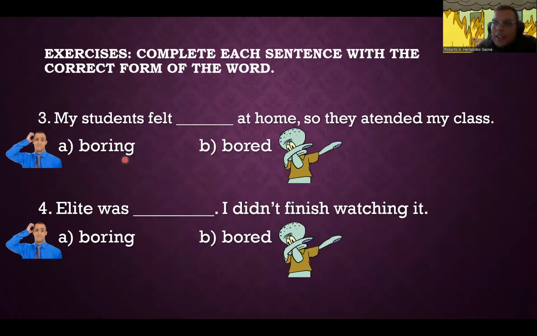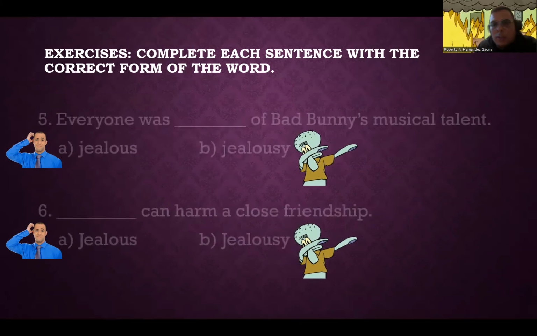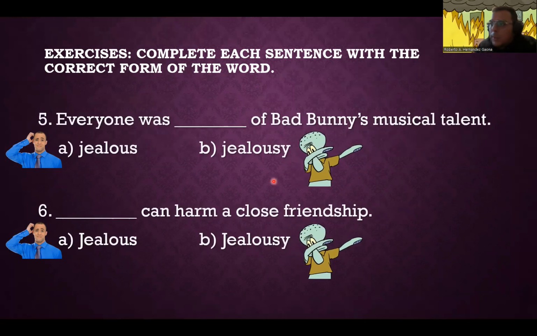So you can say the class is boring because it's causing you to feel bored, but you can't say the class is bored, because the class, it's a thing, it cannot feel anything, right? So you can't say the class is bored. But yeah, be careful with these two. We have some examples kind of like this in the exam. We have them here in the activity also at the end, so we're gonna see them in a moment.